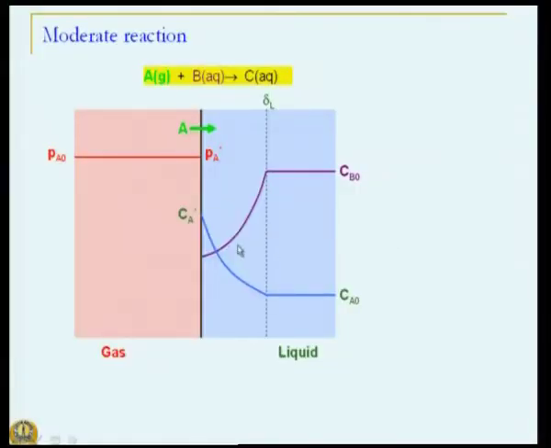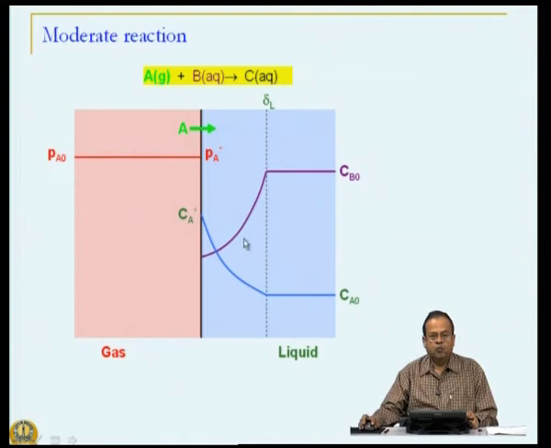That is, if the reaction is extremely slow, and if we are looking at gas liquid reactions in the framework of two film theory, then there is hardly any reaction in the hydrodynamic or mass transfer boundary layer, and the entire reaction is restricted to the bulk. Making the reaction a little faster gives you a picture which looks something like this, that you have a hydrodynamic boundary layer in which diffusion and reaction are simultaneously taking place, apart from the fact that there will be a reaction in the bulk liquid.